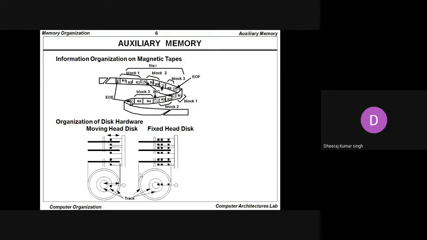So the information organization of the magnetic tape is available here. Whenever we talk about the magnetic tape drive, we can know the magnetic tape drive just like